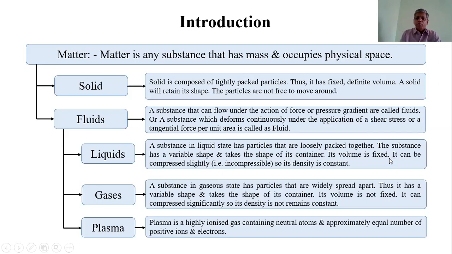For example, 500 ml of oil is taken in a beaker. That oil takes the shape of the beaker. The beaker is cylindrical, so the shape of the oil is cylindrical. But when that 500 ml of oil is poured in a conical flask, it takes the shape of the conical flask.